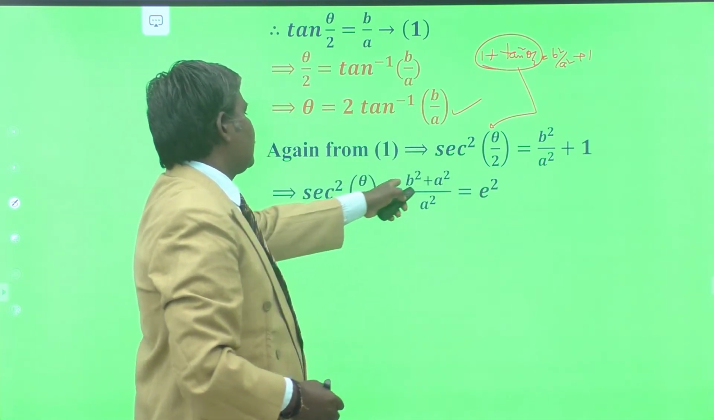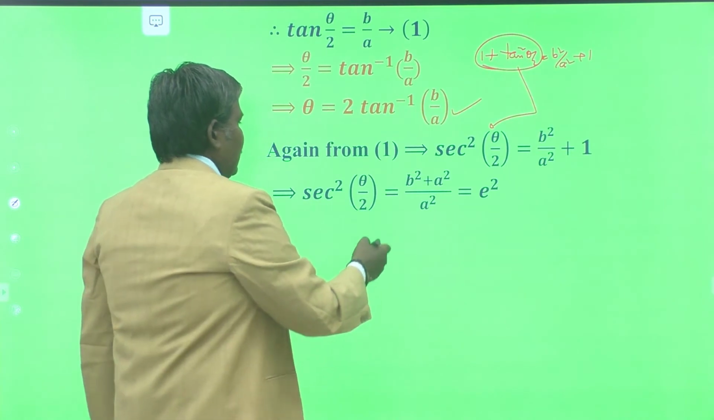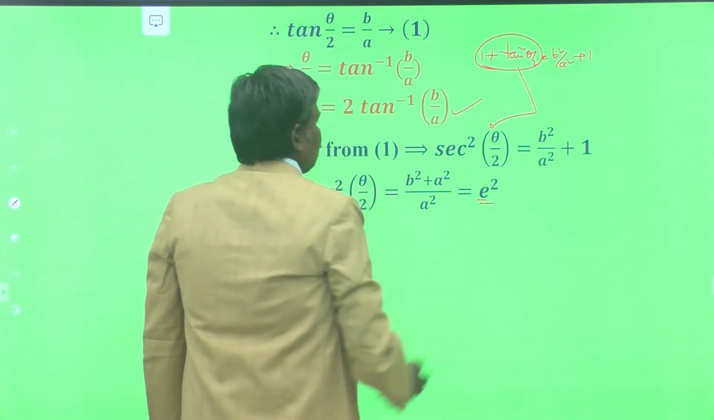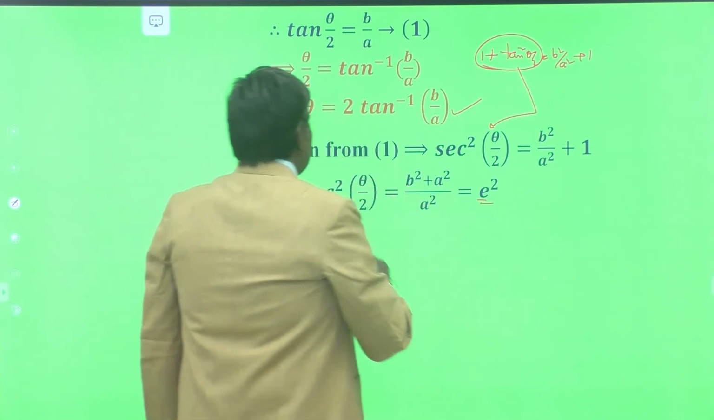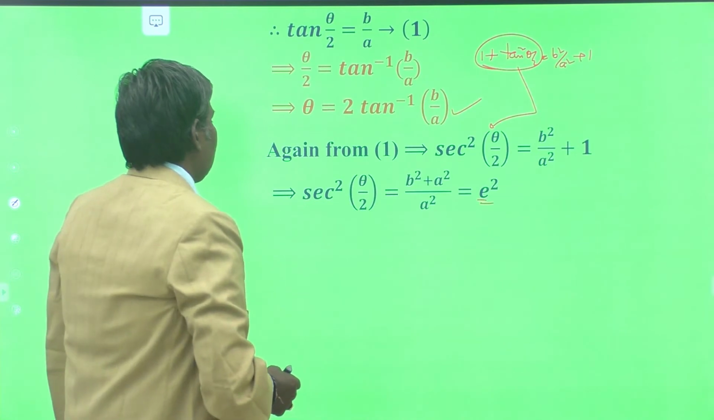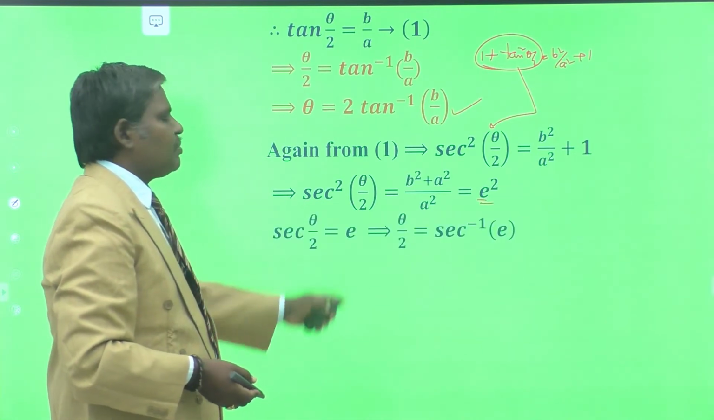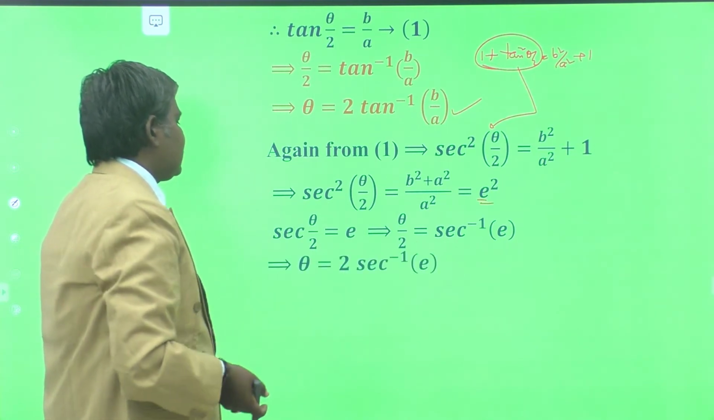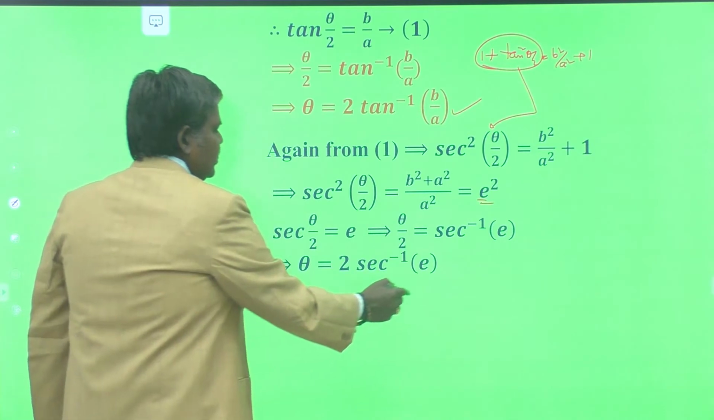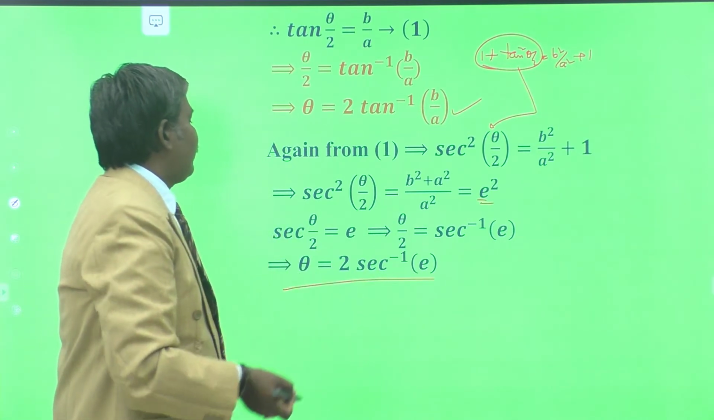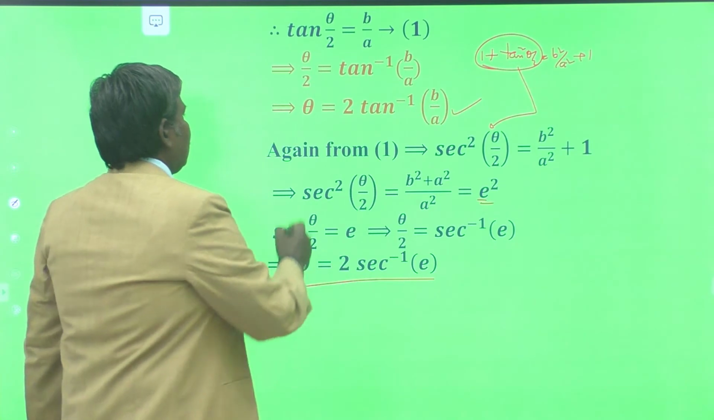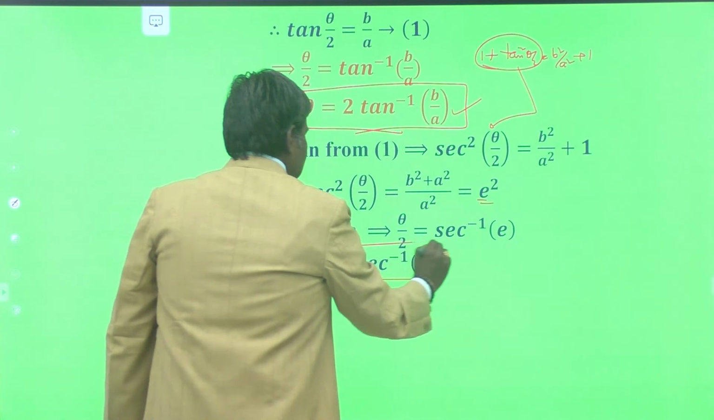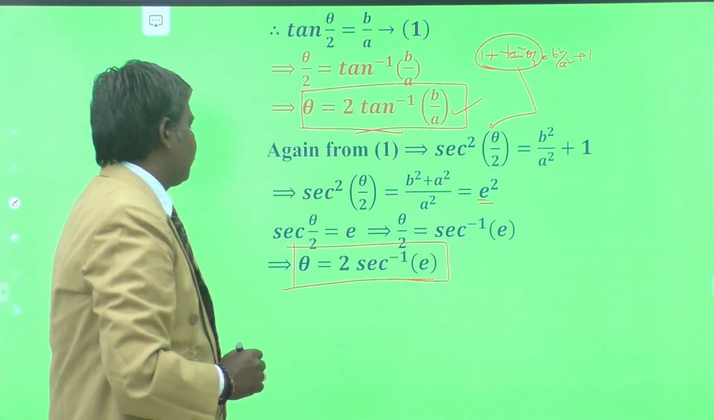Secant square theta by 2 is equal to b square by a square plus a square by a square, that means (b square plus a square) by a square, which we call e square, just by taking the LCM. So secant square theta by 2 is equal to e square. Now secant theta by 2 is equal to e, because e is always positive. From that, theta by 2 is equal to secant inverse e. Hence theta is equal to 2 secant inverse e. This is another way of writing the angle. So the first one is theta equal to 2 tan inverse b by a, and the other one is theta equal to 2 secant inverse e.